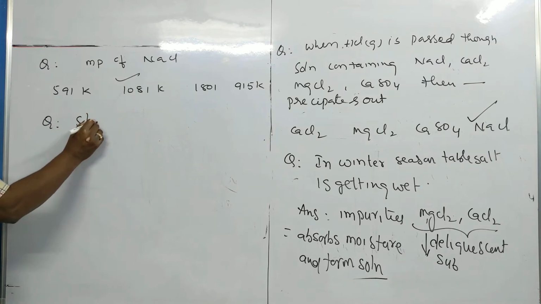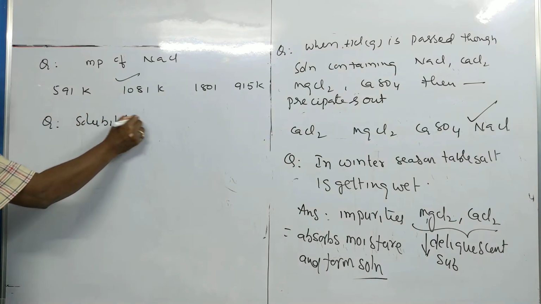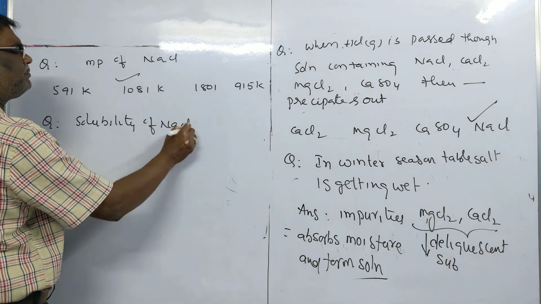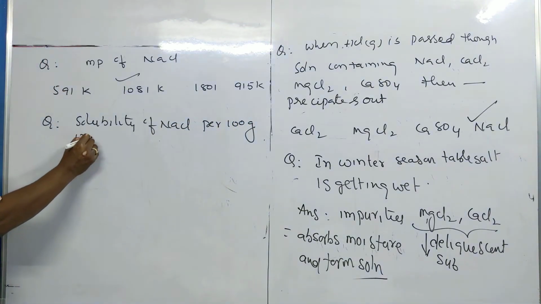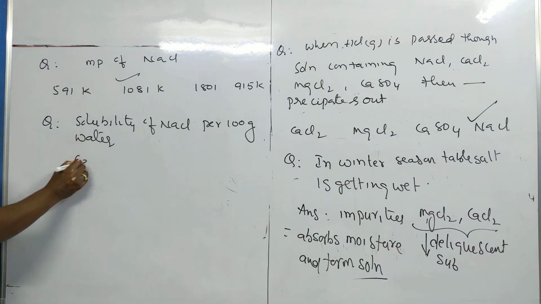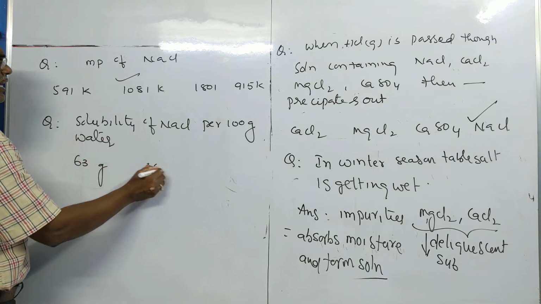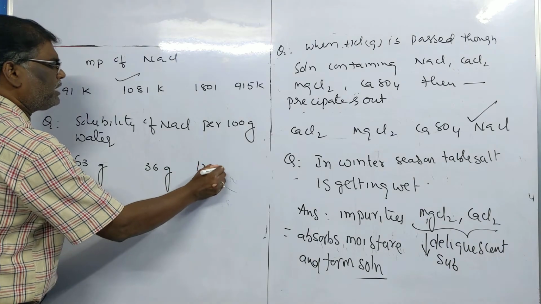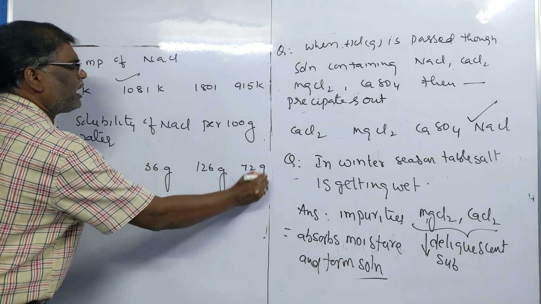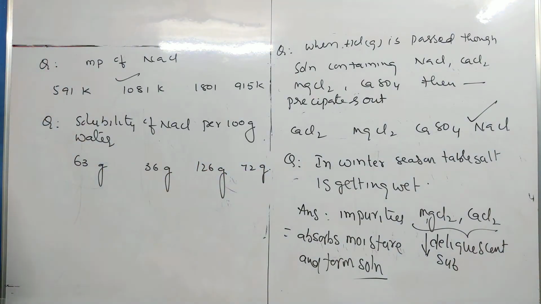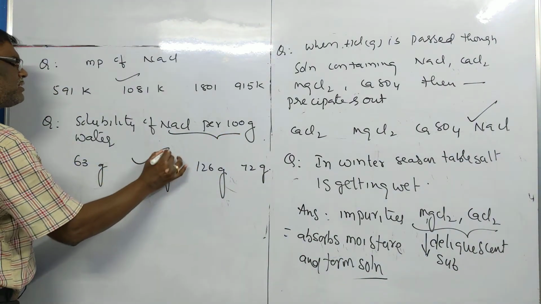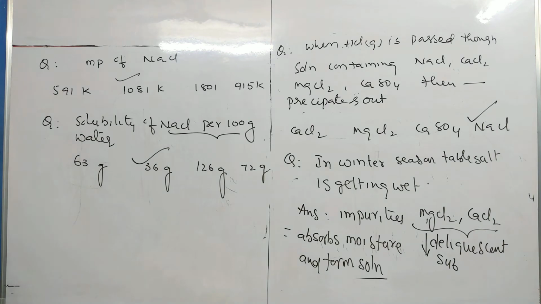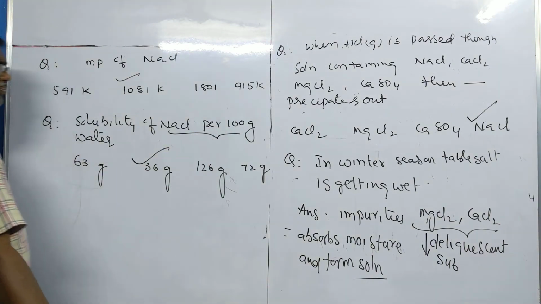Next, what is the solubility of NaCl per 100 grams of water? 63 grams, 36 grams, 126 grams, 72 grams. So what is the solubility of NaCl for every 100 grams of water? That is 36 grams. 36 grams of sodium chloride is dissolved per 100 grams of water.